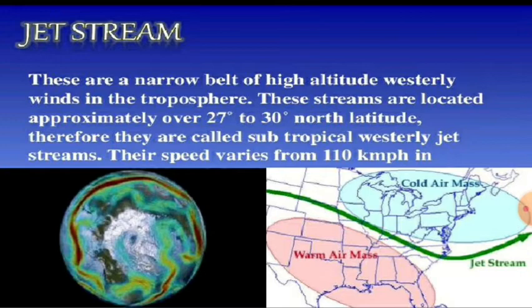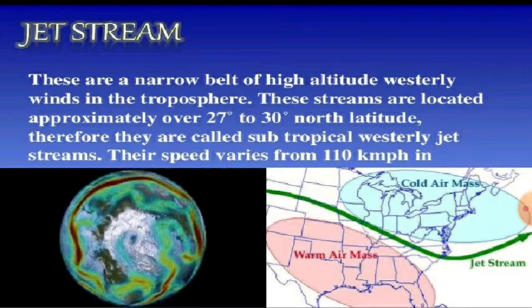A number of separate jet streams have been identified. The most constant are the mid-latitude and the subtropical jet stream. Basically these are the westerly streams which come from west and flow towards east at a height of 12,000 meter.